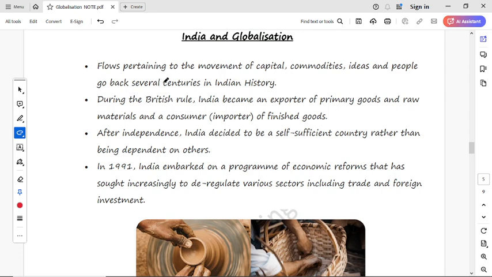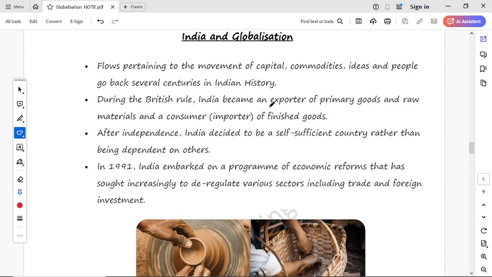Flows pertaining to the movement of capital, commodities, ideas and people go back several centuries in Indian history. It means that in Indian history, the movement of capital, commodities, ideas and people has been taking place for centuries.